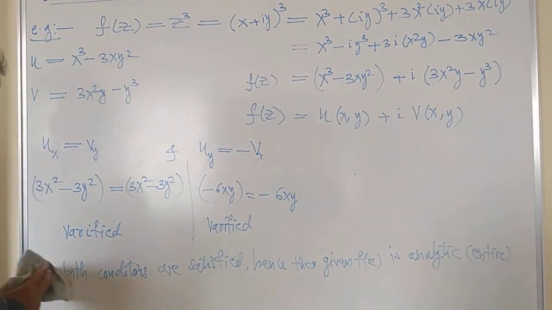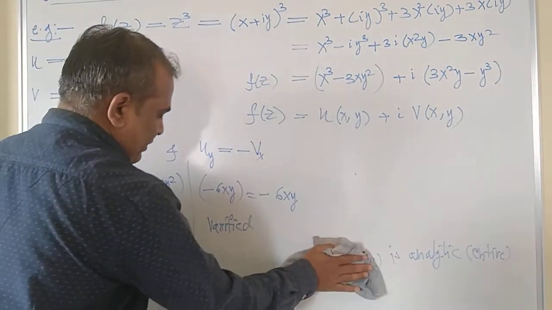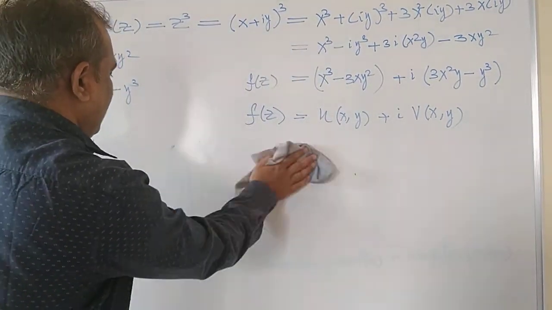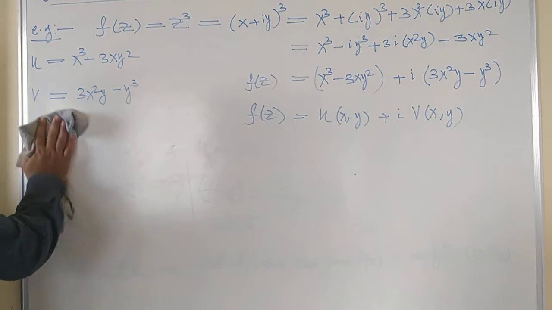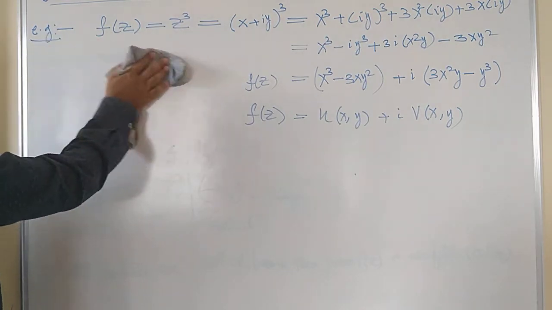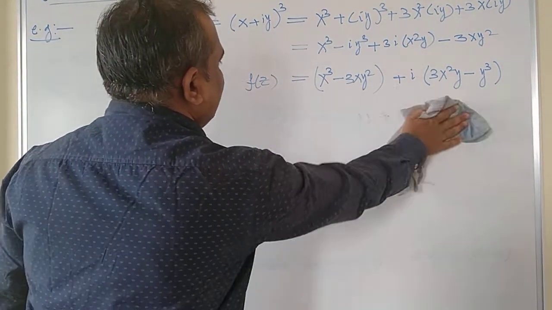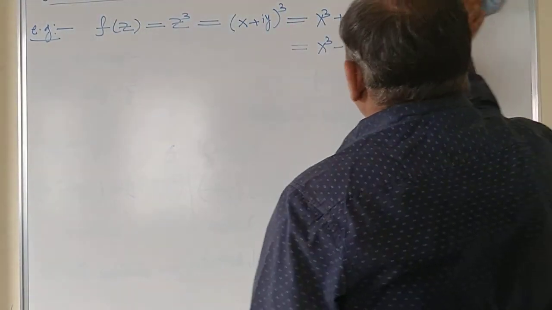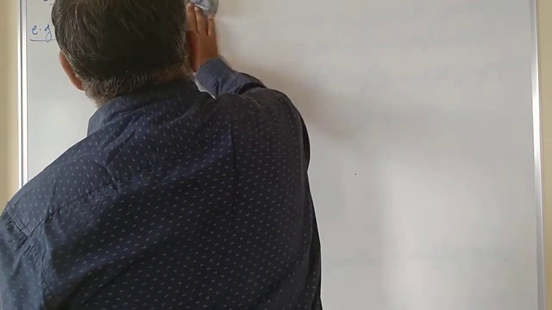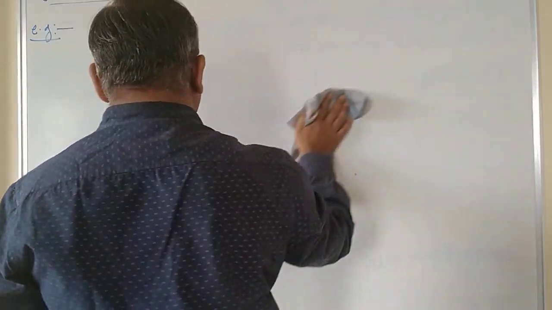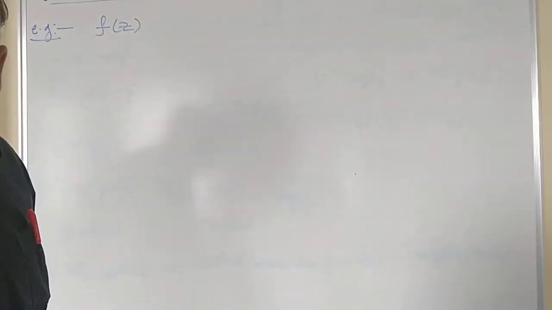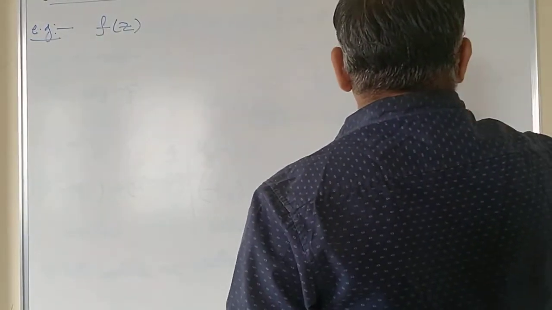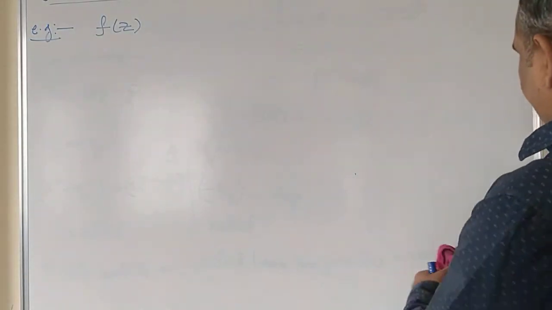Now let us go ahead and try to solve one more problem, which is in the polar form, right? So let us consider the other function f of z, which is in terms of r and theta, and apply the Cauchy-Riemann conditions, right?